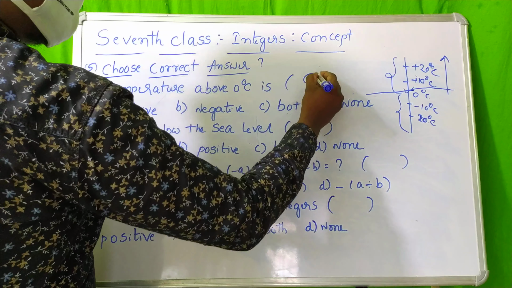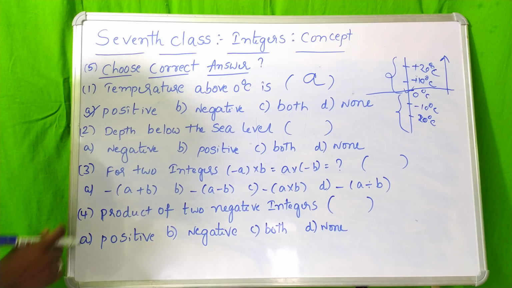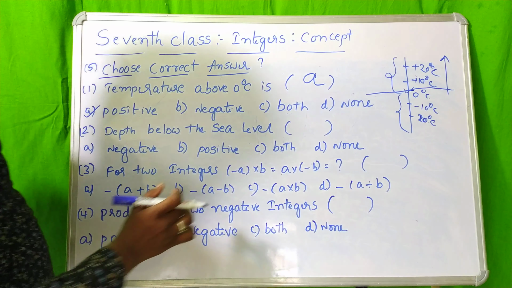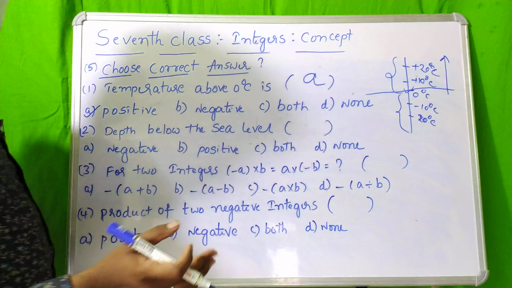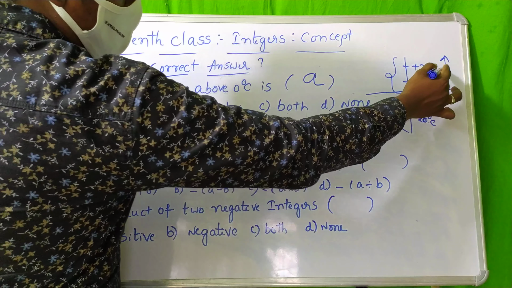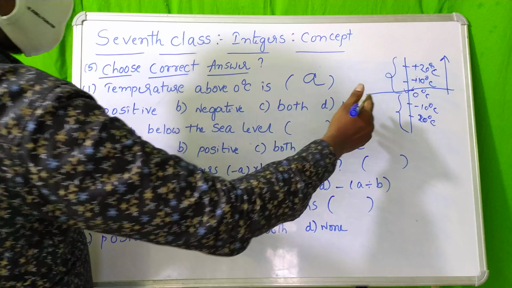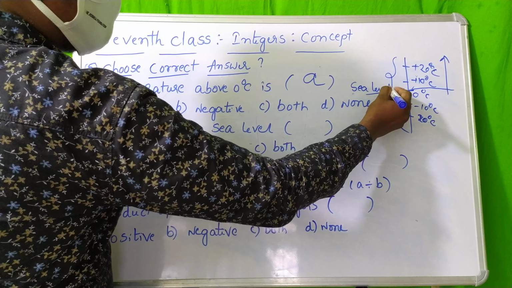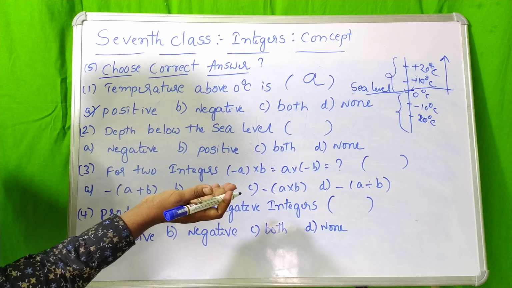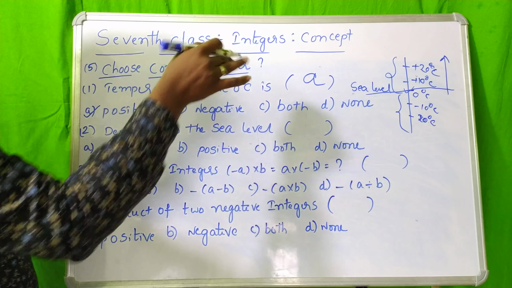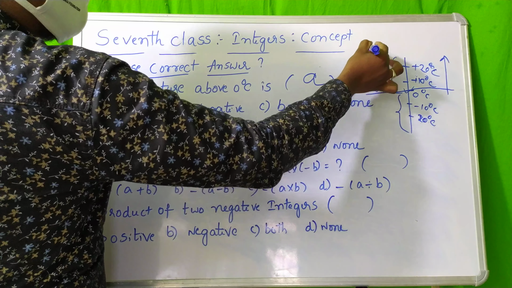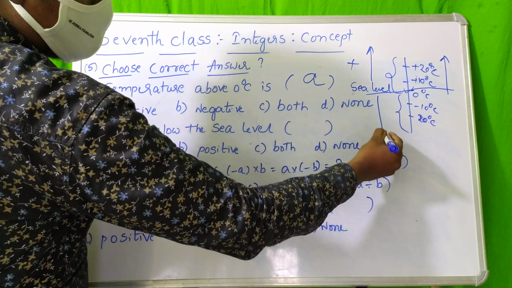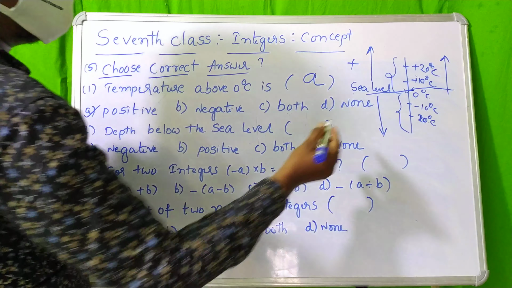So the answer is A. And observe the second question: depth below the sea level. Now I am removing degrees Celsius and considering it as sea level. The distance above the sea level will be positive, and the depth below the sea level will be negative.